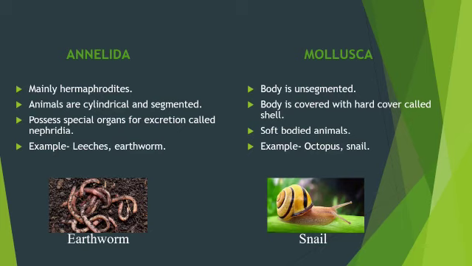Next group, Mollusca. Animals have got soft bodies and it is unsegmented. Their body is covered with hard cover called shell. Example, octopus and snail.